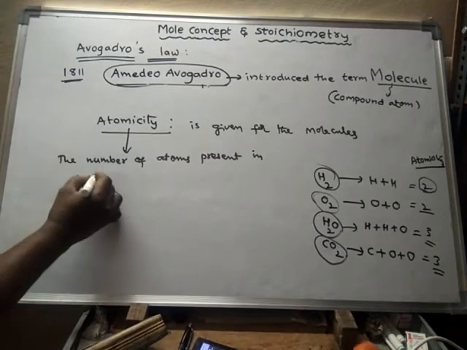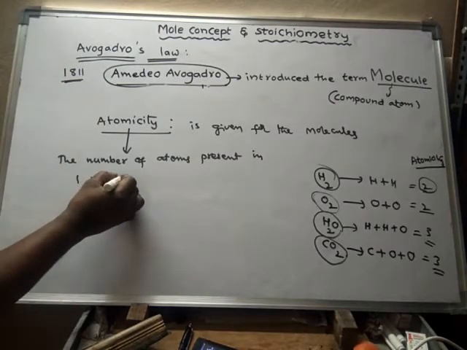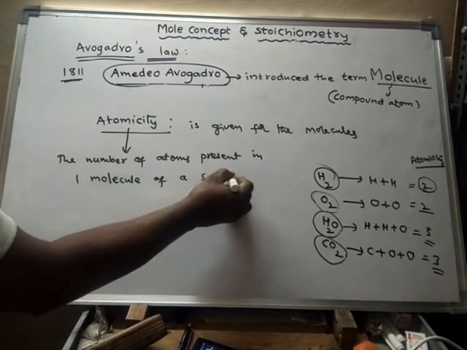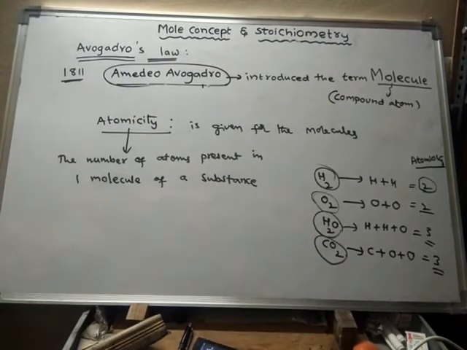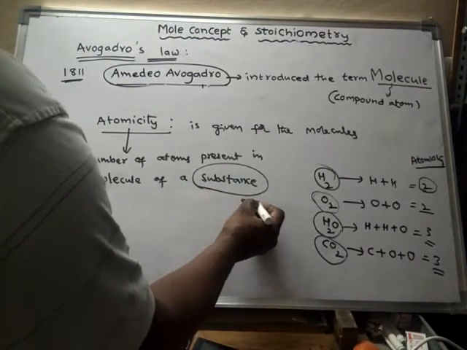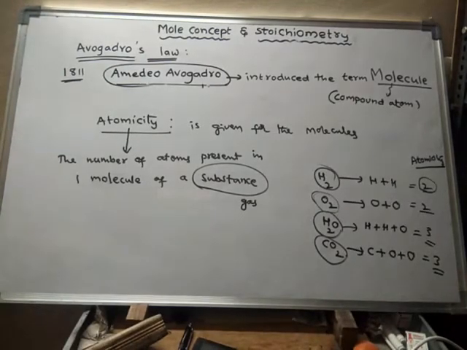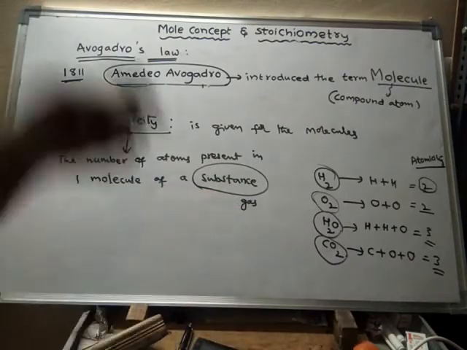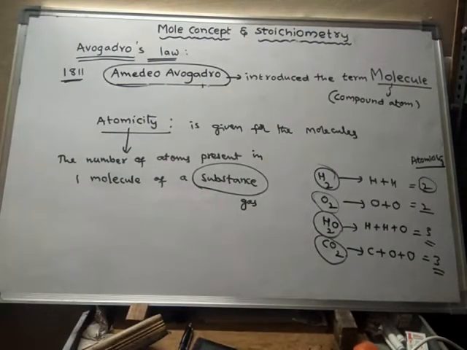The number of atoms present in one molecule of a gas is called atomicity.